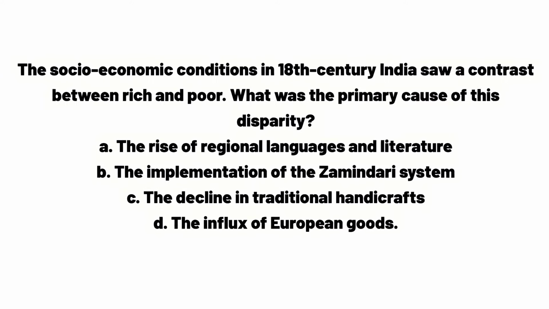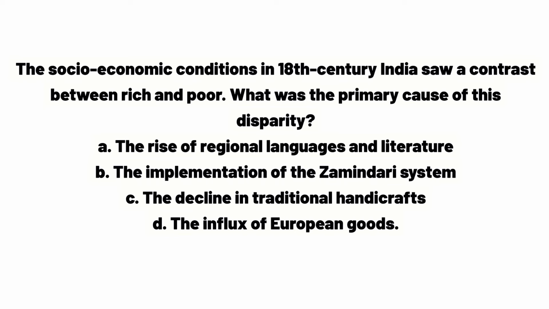The socio-economic conditions in 18th century India saw a contrast between rich and poor. What was the primary cause of this disparity? A. The rise of regional languages and literature. B. The implementation of the zamindari system. C. The decline in traditional handicrafts. D. The influx of European goods. Answer B. The implementation of the zamindari system.